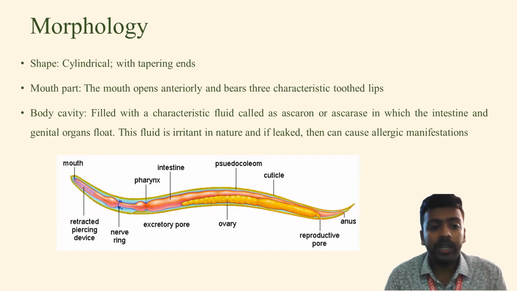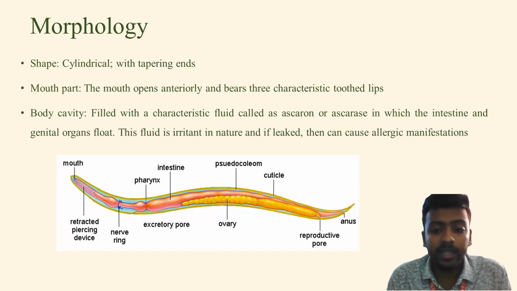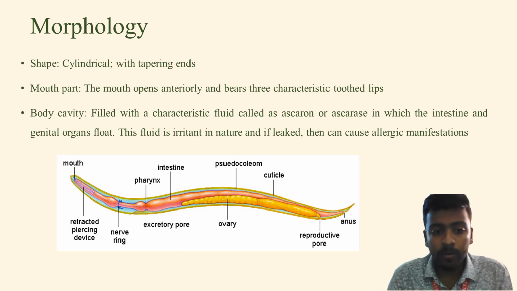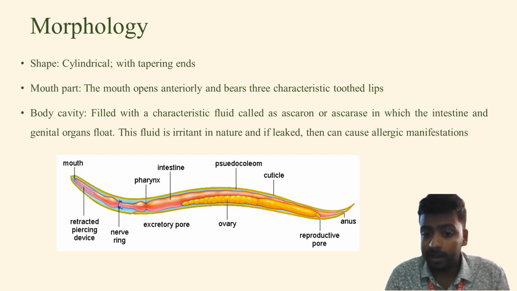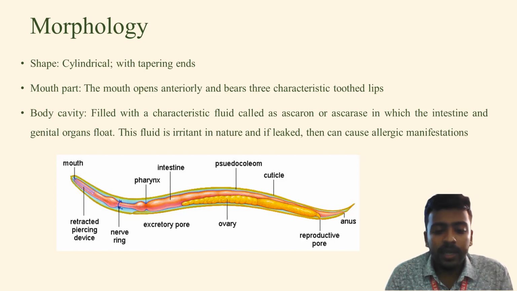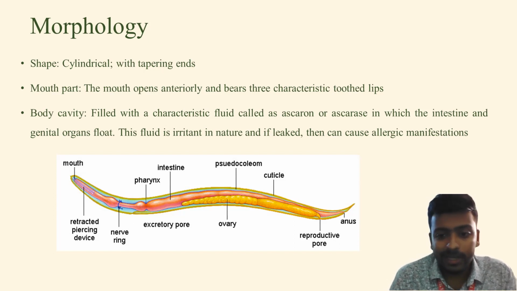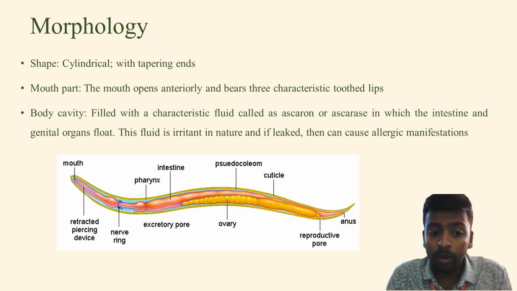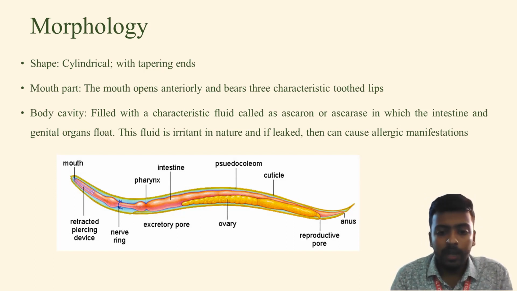The mouth is situated anteriorly, and it has three characteristic toothed lips. One of them is situated dorsally, and two of them are situated ventrally. In this diagram, we can see that the organs inside the worm are floating in some kind of fluid. This is the body cavity, and this fluid is irritant in nature. So if this fluid is somehow leaked in the body, it may lead to allergic reactions. All the organs float in this fluid.